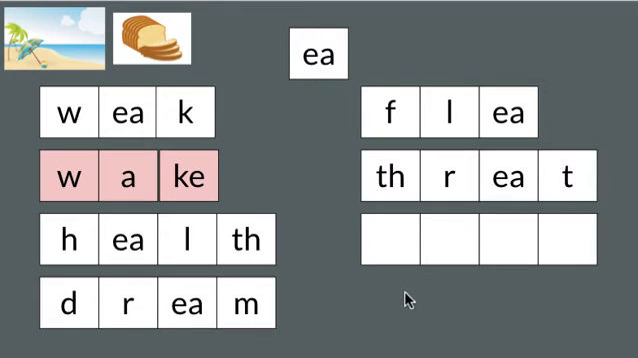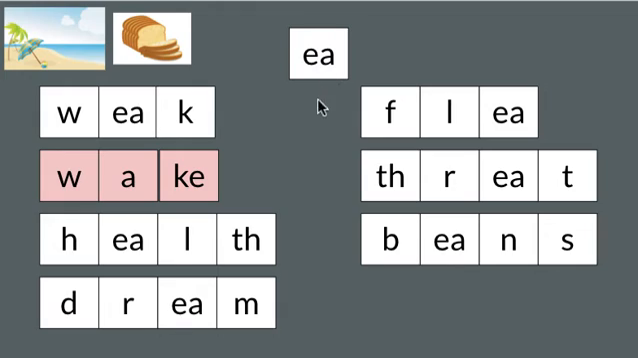Beans has four sounds. B, E, N, S. Beans. It has the long E sound like beach, so we can use the EA vowel team to represent that long E sound. The B is the letter B. E, the long E sound, is the EA vowel team. N is the letter N. S is the letter S. Beans. Excellent.